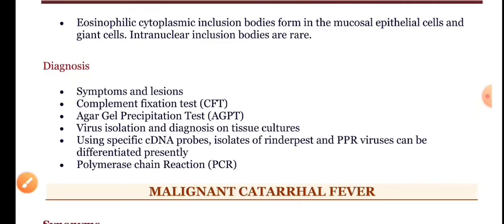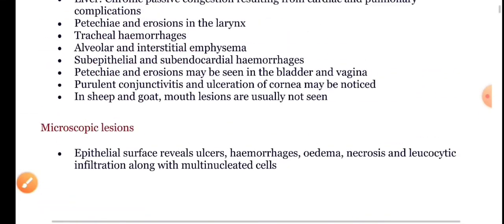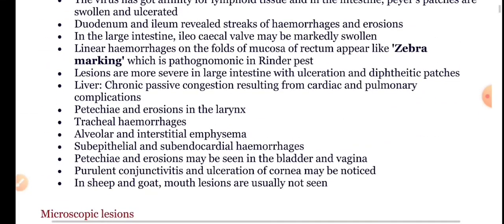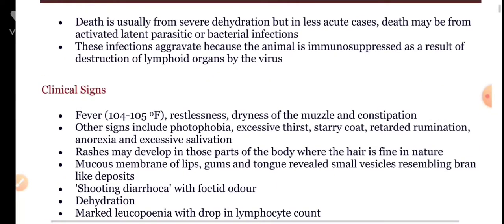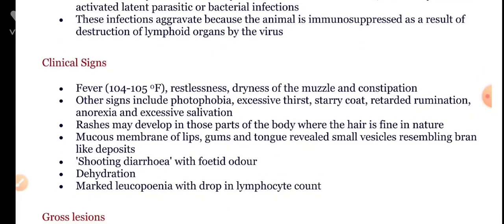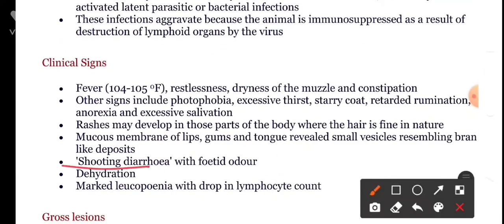But at present, this disease is not prevalent in field conditions. It has been eradicated from the Indian subcontinent. From the examination point of view, what we should remember is the zebra marking, that is nothing but the linear hemorrhages on the folds of the mucosa of the rectum. And clinically, the affected animal shows watery diarrhea. This is an important clinical sign.